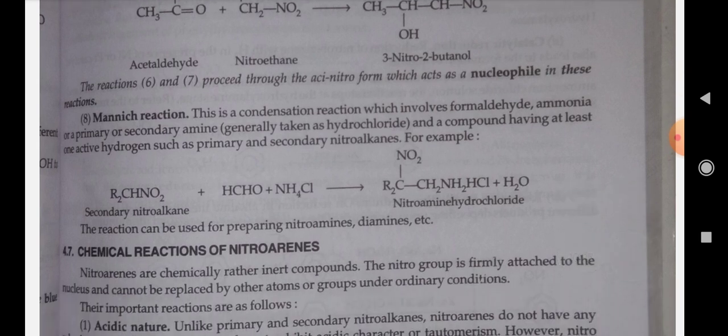Eighth is the Mannich reaction. This is a condensation reaction involving formaldehyde, ammonia or a primary or secondary amine, and a compound having at least one active hydrogen such as primary and secondary nitroalkanes. For example, secondary nitroalkane R2CHNO2 plus HCHO plus NH4Cl gives the product R2C single bond NO2 single bond CH2NH2 HCl plus H2O, that is the nitroamine hydrochloride. The reaction can be used for preparing nitroamines, diamines, etc.